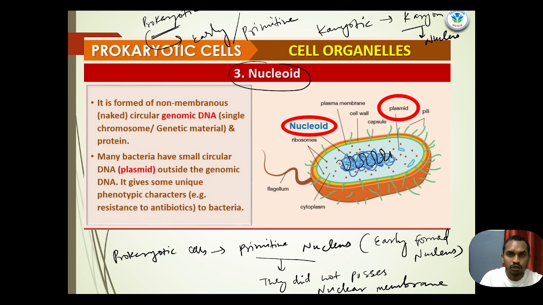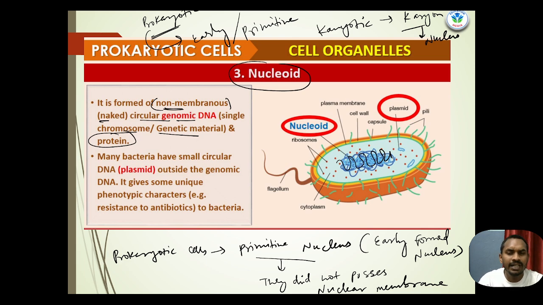Basically the nucleoid has the genetic material, or we can say DNA. It is formed of non-membranous material, as I already mentioned. It did not possess any kind of nuclear membrane, so we call it non-membranous. It has naked circular genomic DNA, a single chromosome, genetic material and protein. It is basically present in the center of the cell, and does not possess any kind of nuclear membrane.